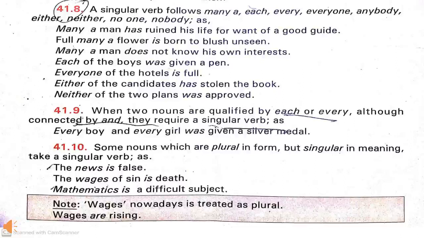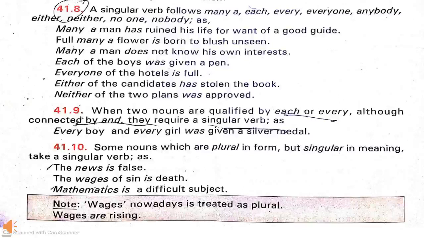With words like many, a, each, everyone, either, neither, no one, nobody, anybody, etc., a singular verb is used. For example, each of the boys was given a pen. Here the word each is used, so the verb was is singular. Neither of the two plans was approved. Here the word neither is used, so again the verb was is singular.